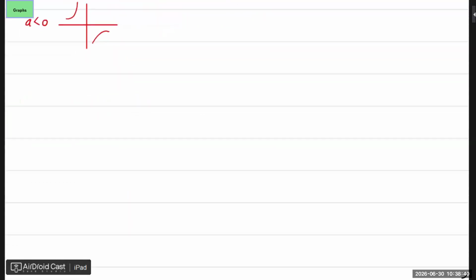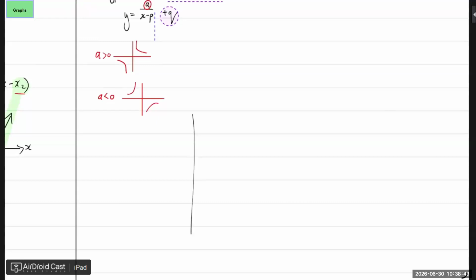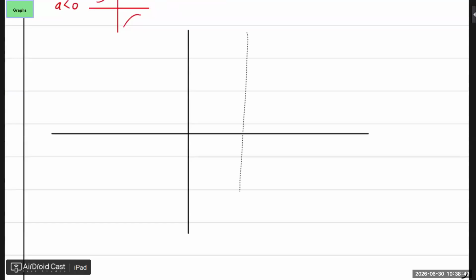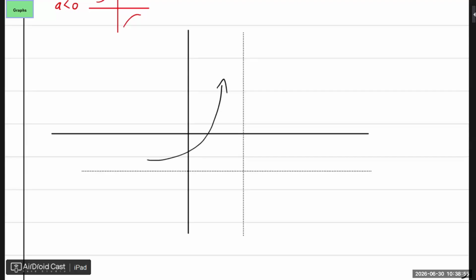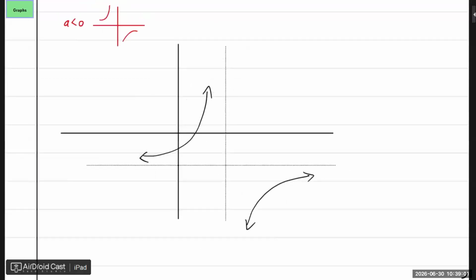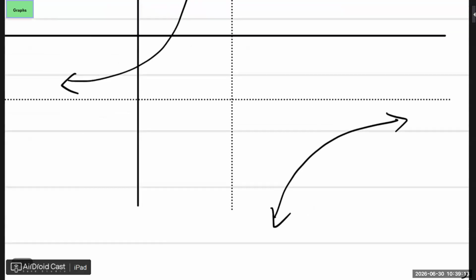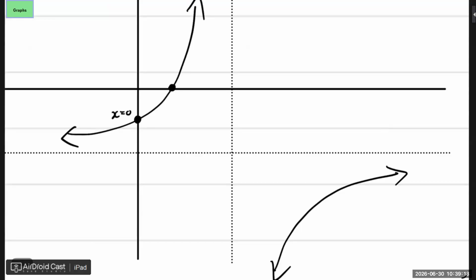All right, so let's say I have a graph like this, and here's an asymptote, and here's an asymptote. So here's the graph here, for instance, and here. Right. How do I get the y-intercept? Just like the other graphs. How do we get the y-intercept? Just make x 0. So doesn't matter which graph, if you want the y-intercept, just make x 0. Then you will get it. How will I get the x-intercept? You just make the y equal to 0.